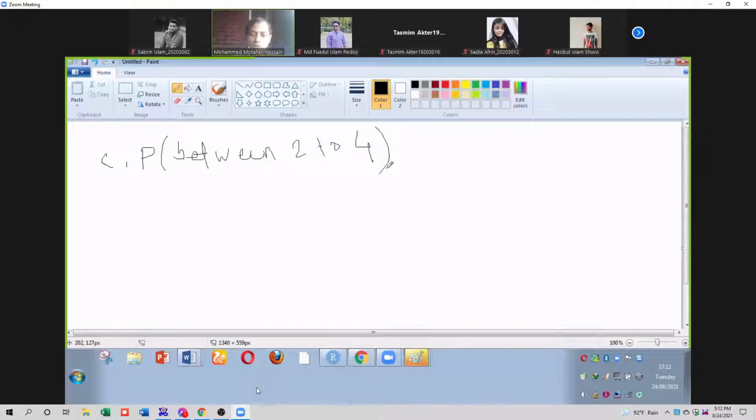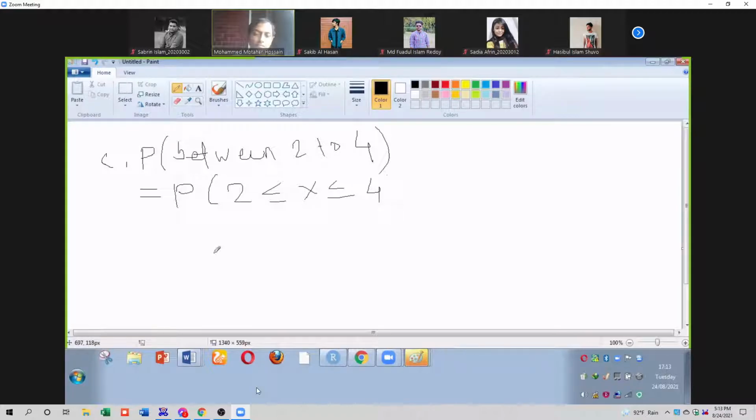First one was at most 12. Second one, at least 2. Third one, between 2 to 4. So how can you write it? Probability of 2 less than or equal to x, less than or equal to 4.